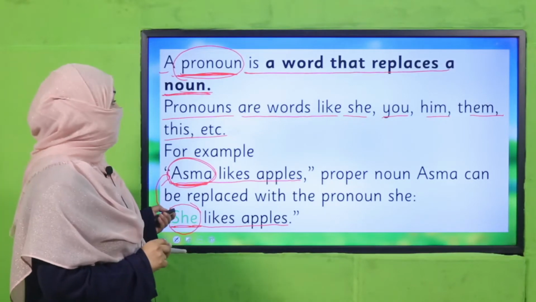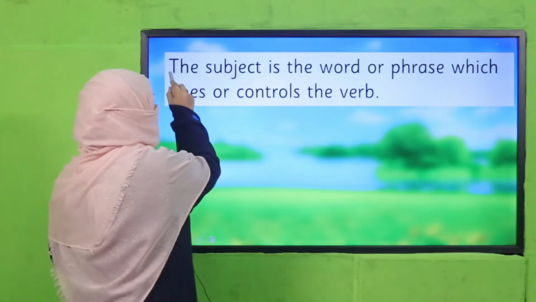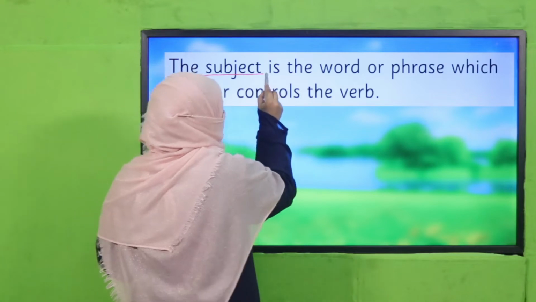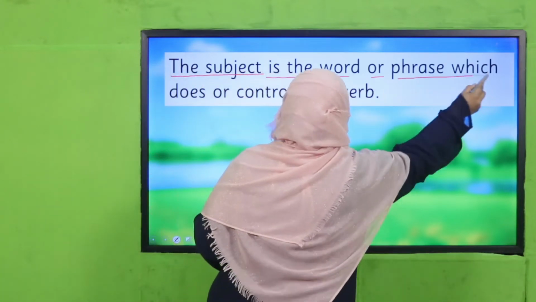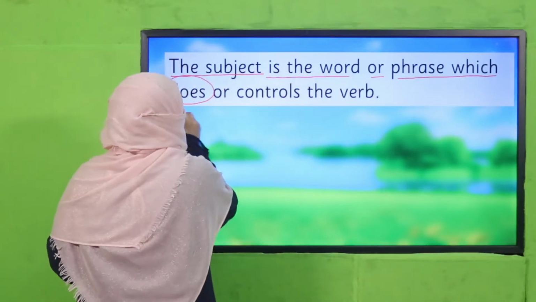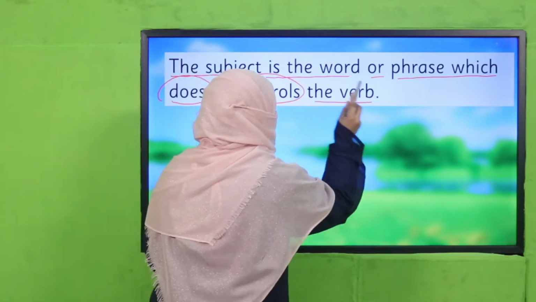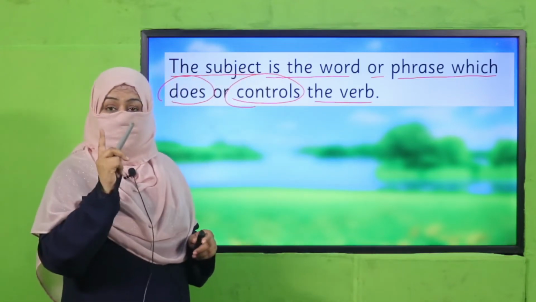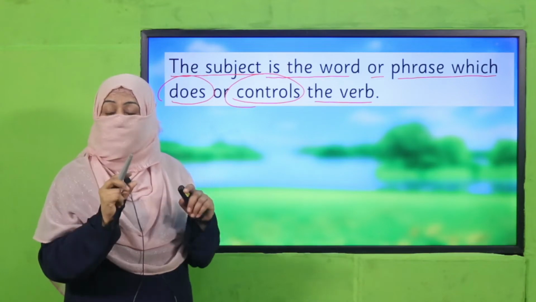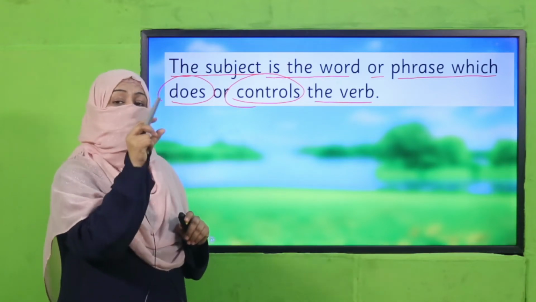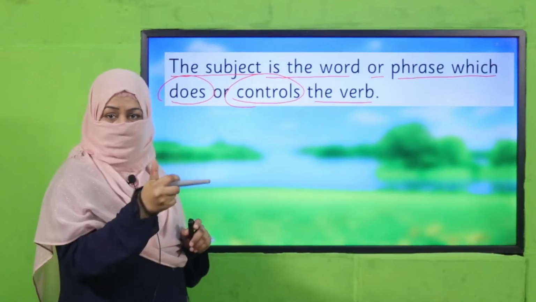Right? Now, the next thing is the subject. What is the subject? Subject is the word or a phrase which does or controls the verb. We have learned it, remember? In a sentence, the subject is a word which does or controls the verb.